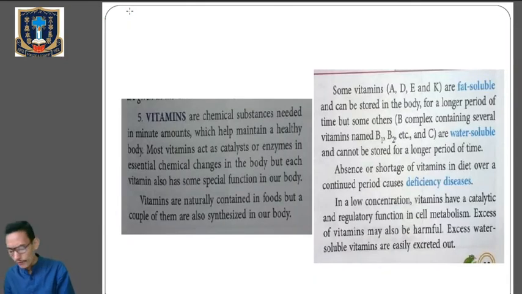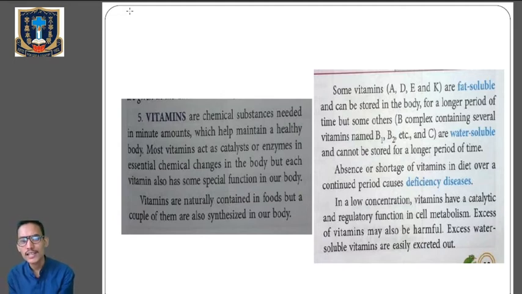Next one, vitamins, which are chemical substances needed in minute amounts which mainly maintain a healthy body. Most vitamins act as catalysts. They catalyze chemical reactions, and they bring essential chemical changes in the body. But each vitamin also has special functions in our body. So let's see the different types of vitamins.